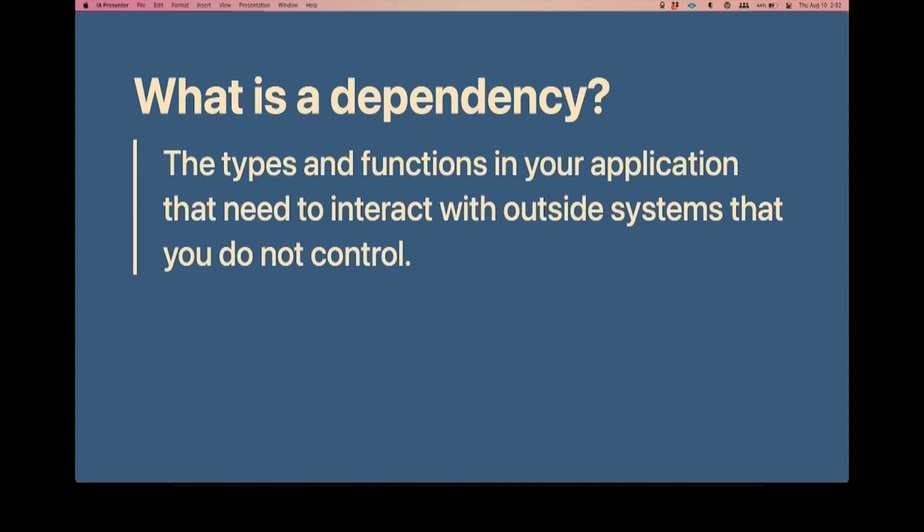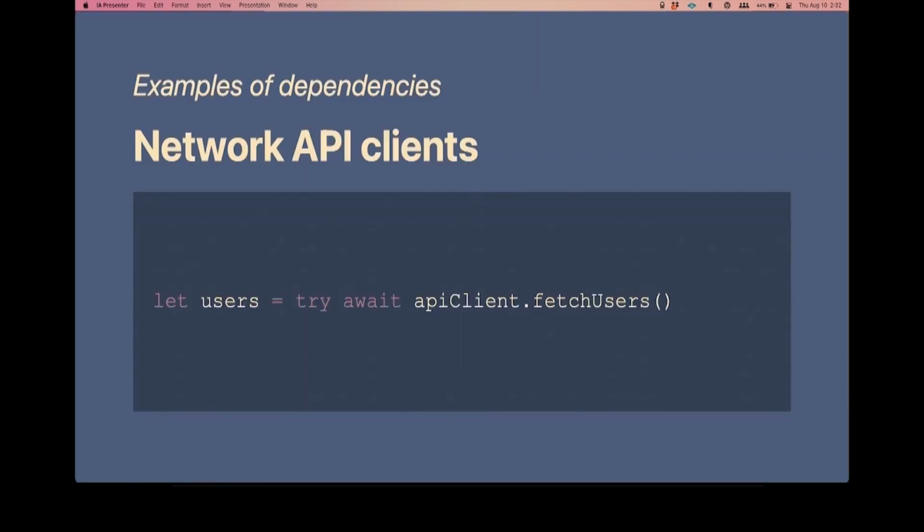Perhaps the most canonical example is network clients. So if you've got this little API client in your code that under the hood is probably using URLSession or something like that, and somewhere in your code you use this API, you are interacting with an external system, not only because you're making a network request, but then that network request is going out to some server, and you most likely do not control that server, especially if you're hitting things like a Mastodon API or a Stripe API. Even if you're hitting your own server, it's still an external system that you probably don't personally work on. There's probably a backend team, and you're forming some kind of dependency on that external system.